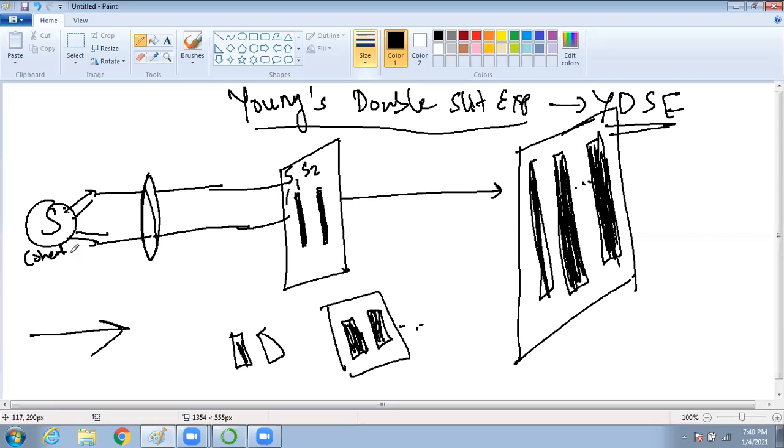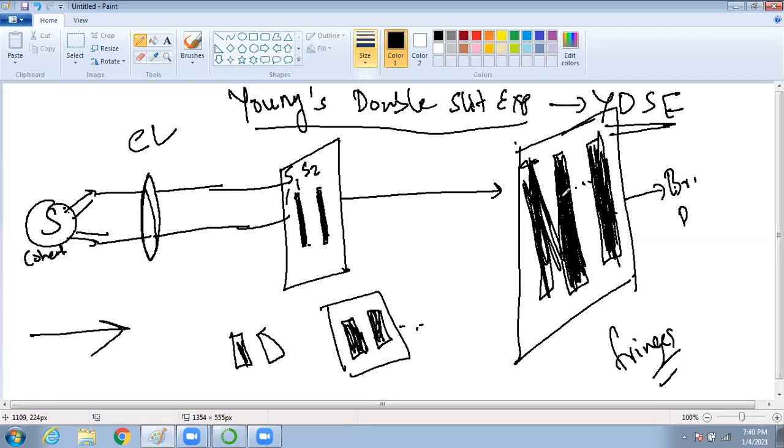So now we'll study. This is the convex lens, this is slit 1, slit 2, and this is the screen. We say these are fringes. This is called a light fringe, or bright fringe, and dark fringe. So alternate patterns of bright fringes and dark fringes were obtained. This was his conclusion, the outcome of the experiment. But why did it happen?